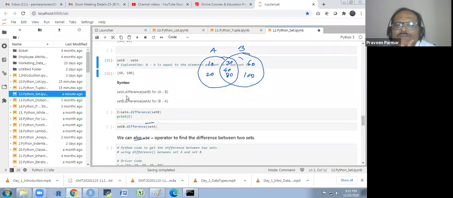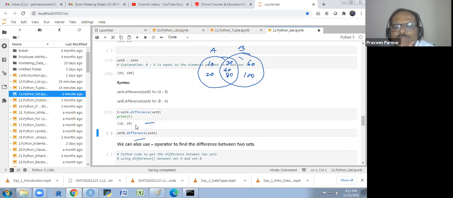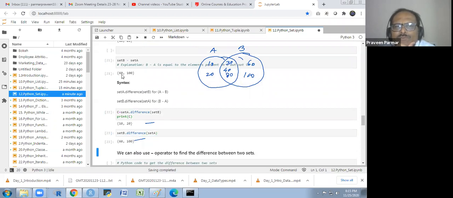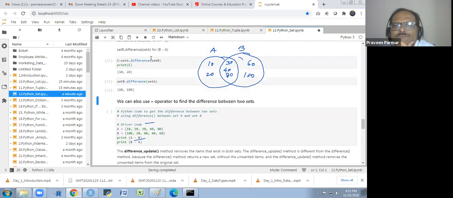We have a syntax, set A dot difference set B, for the A minus B operation. And for this operation, we could use this also. This is the same thing we used earlier. We can use the operator to find the difference between two sets.